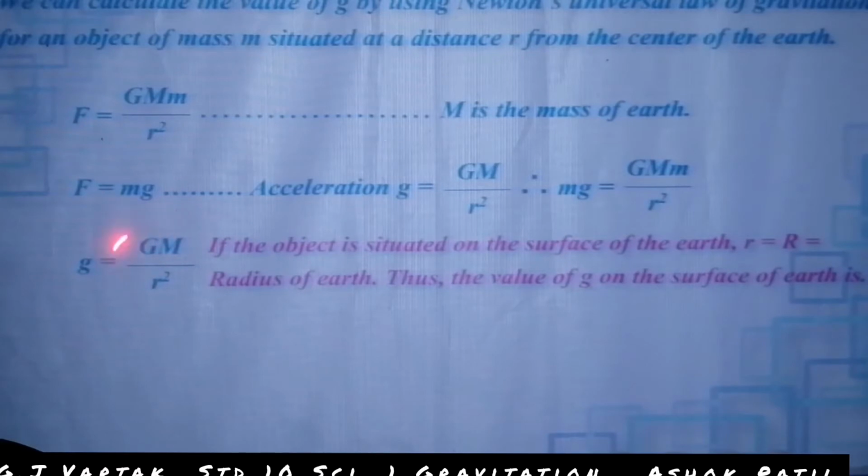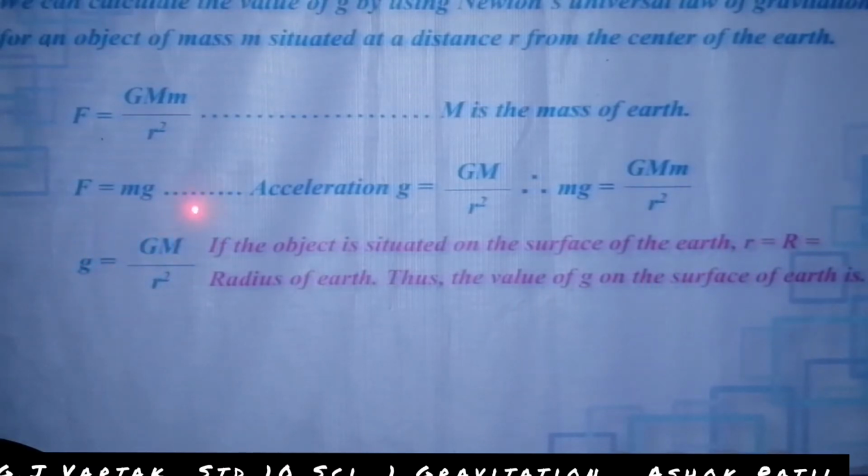g is equal to GM upon r squared. If the object is situated on the surface of the earth, small r is equal to capital R, which is the radius of the earth. Thus, the value of g on the surface of the earth, small r is equal to capital R. This is the radius of the earth.